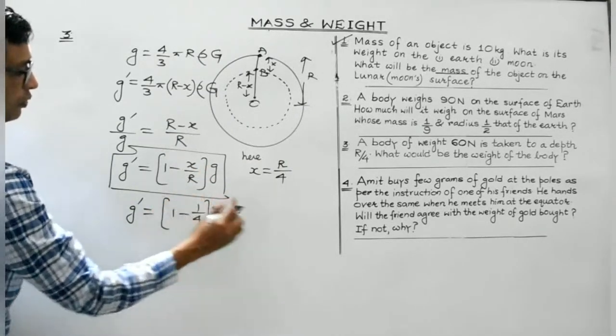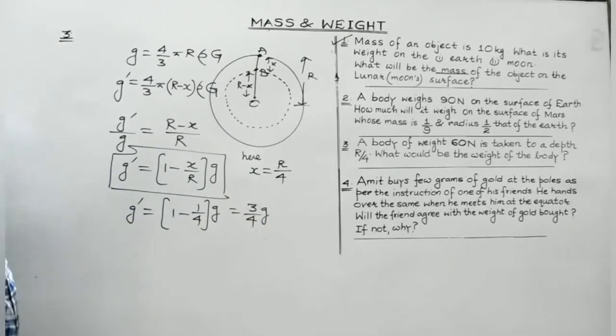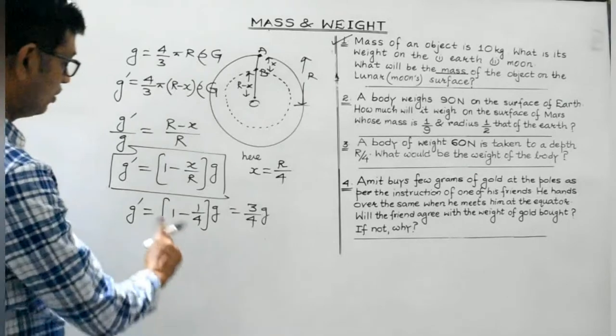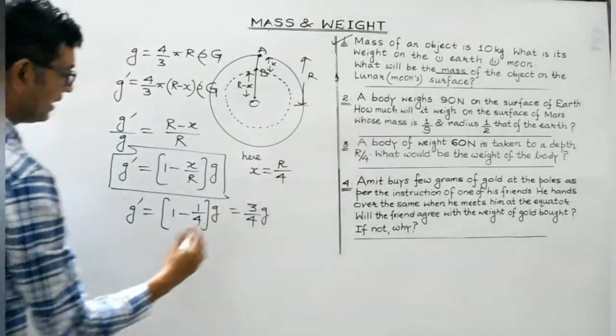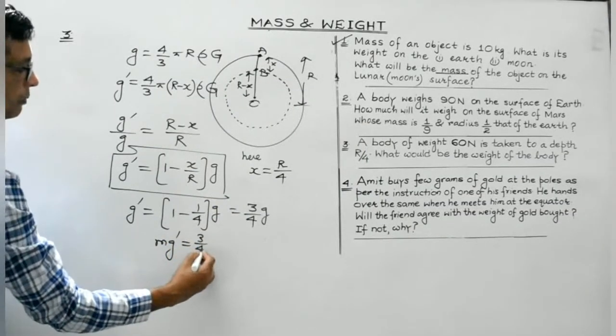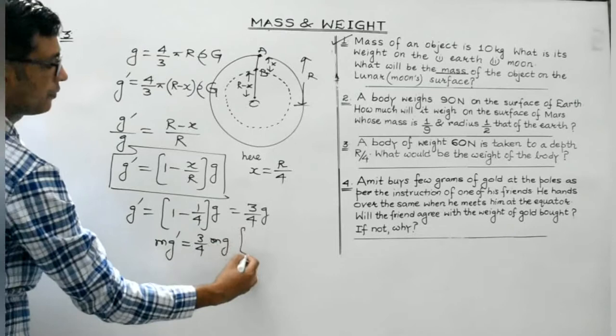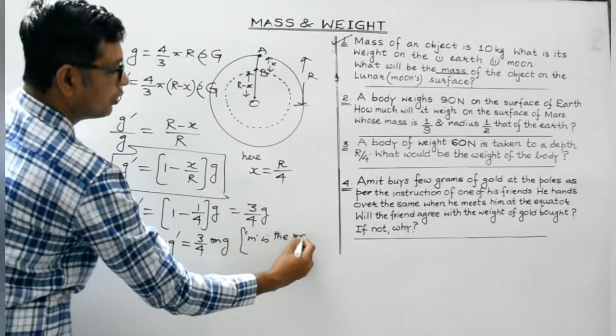So it is equal to 3 by 4 of g. Am I clear, students? Now multiplying both the sides by mass of this body. Suppose the mass of this body is m. So what you get is mg dash is equal to 3 by 4 mg. M is the mass of the body.